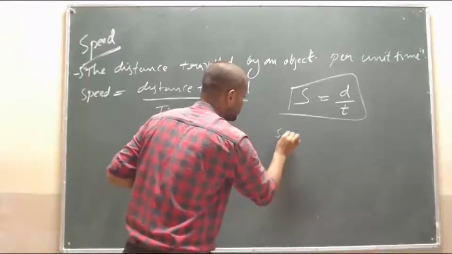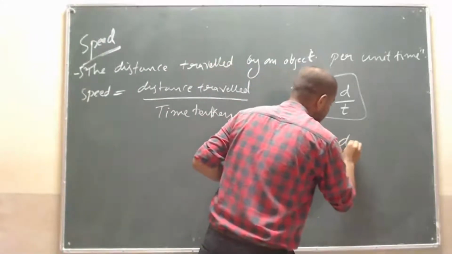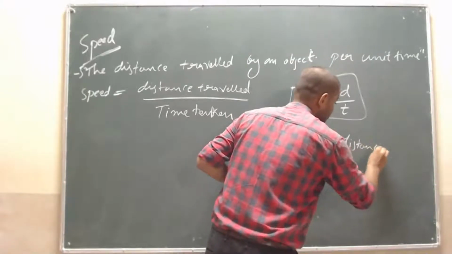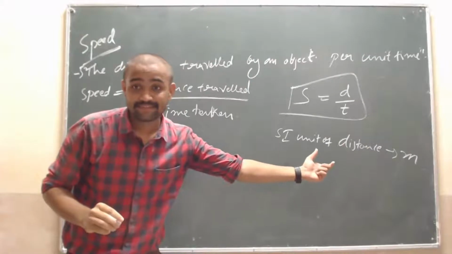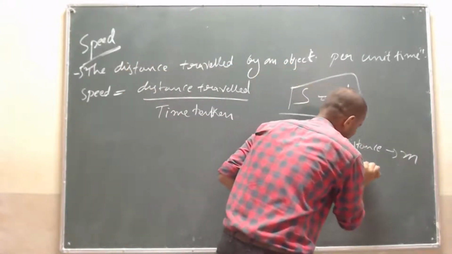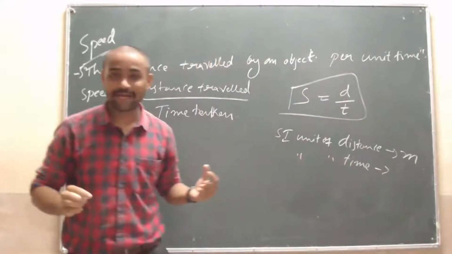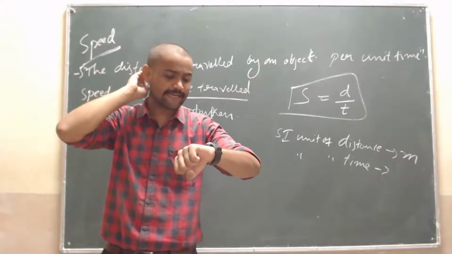I will write here. SI unit of distance is meter. Then what is the SI unit of time? What is the SI unit of time? Now it is 5:45, sir.